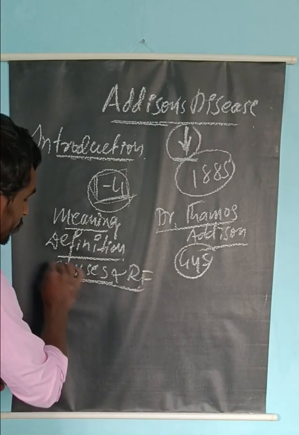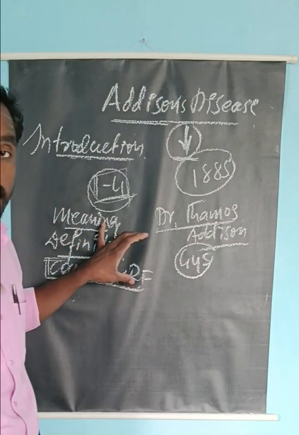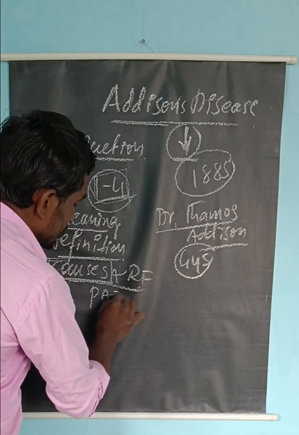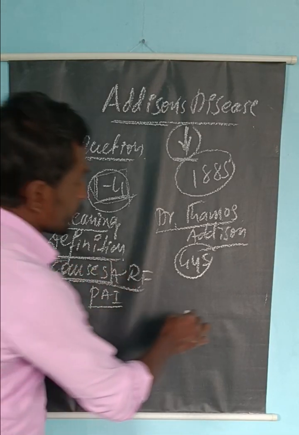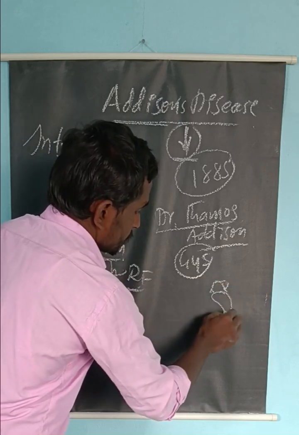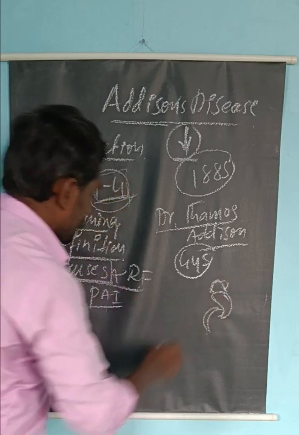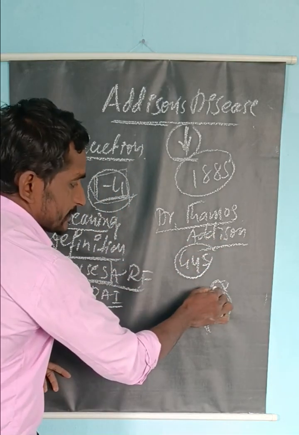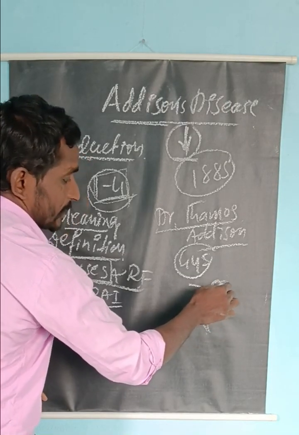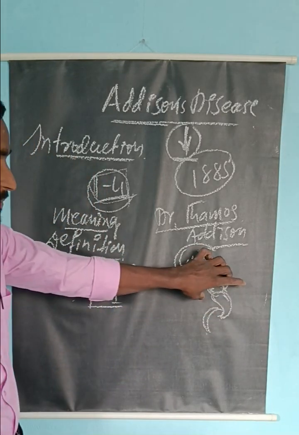Depending upon the causes, Addison's disease is divided into three types. The first one is primary adrenal insufficiency, resulting from the adrenal glands. Primary adrenal insufficiency means the adrenal glands are not able to produce, or produce insufficient, cortisol and aldosterone. It is called primary adrenal insufficiency.